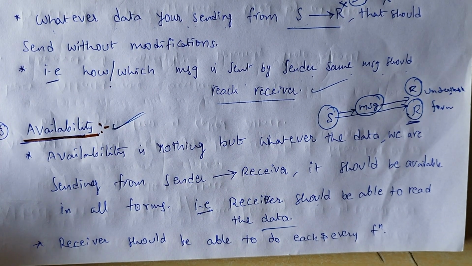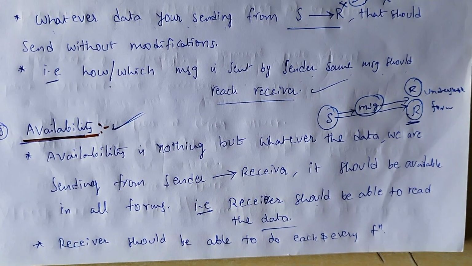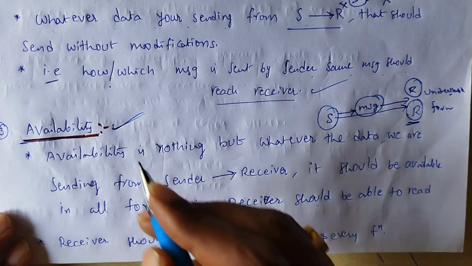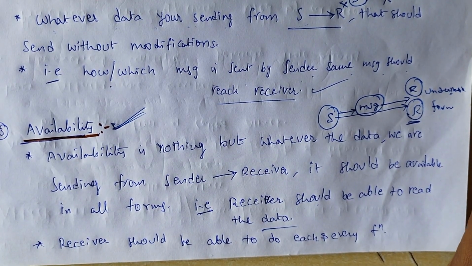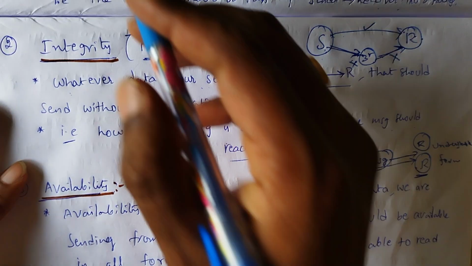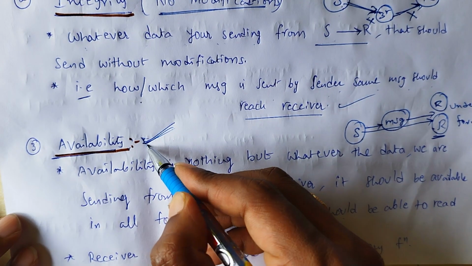The receiver person should be able to understand what message is sent by the sender. Then it is called availability. These three are the major goals of security. What are the three goals? Confidentiality, integrity and availability.